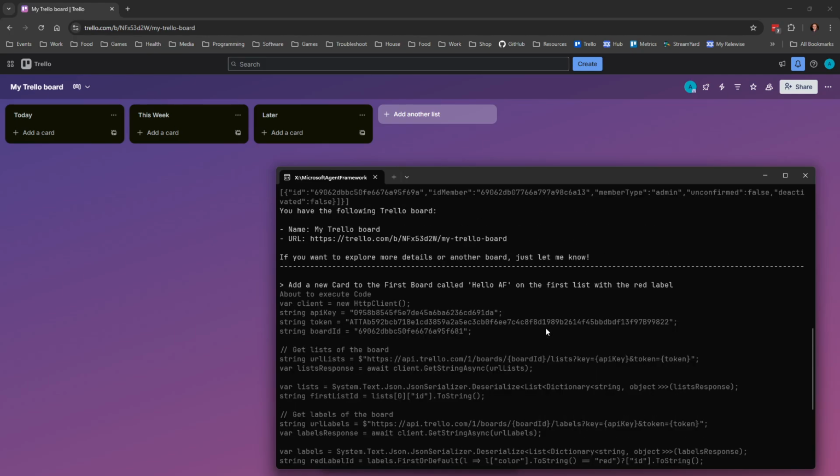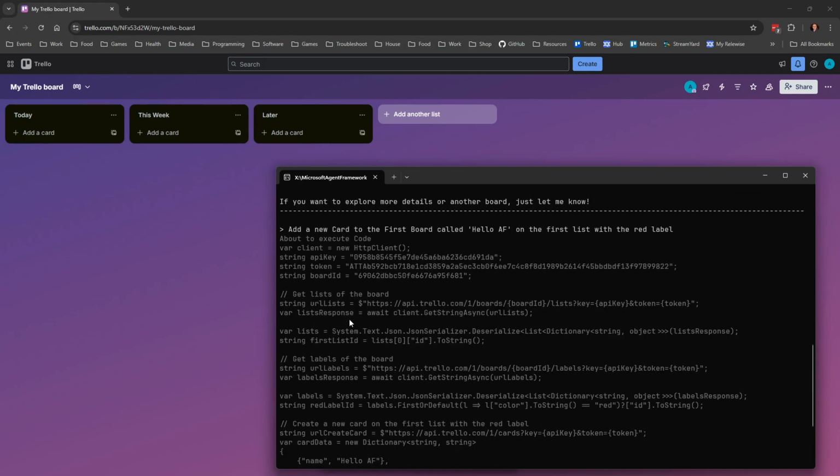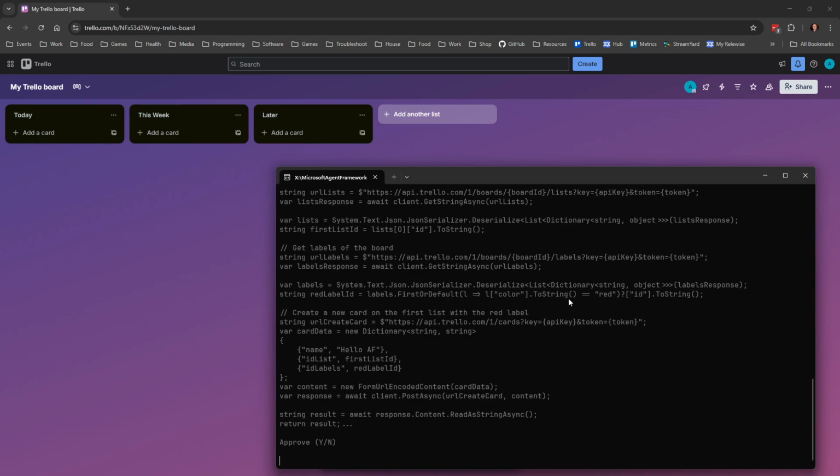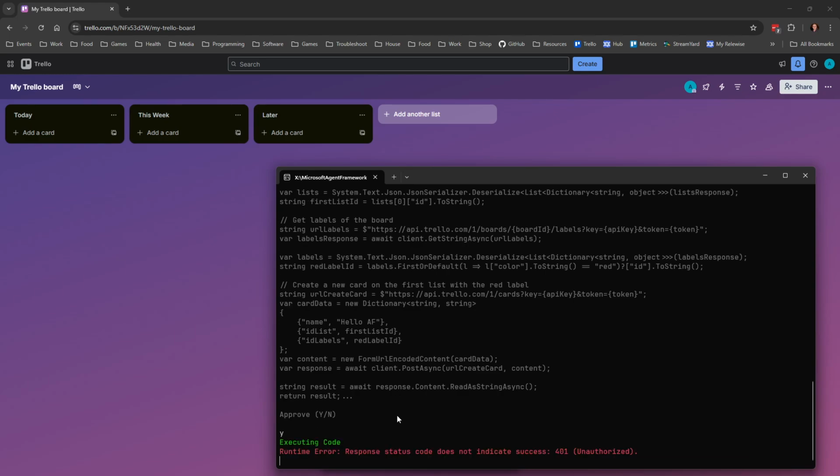And it wants to run this piece of code. So it uses the keys, it uses the ID of the board like it should. It gets all the lists, which makes sense because it needs to get the ID of this list. It gets that. It gets all the labels of the board, makes also sense. Find the one that has the color red and create a new card with some data, name, ID list, and labels, which is perfectly correct. So I will say yes.